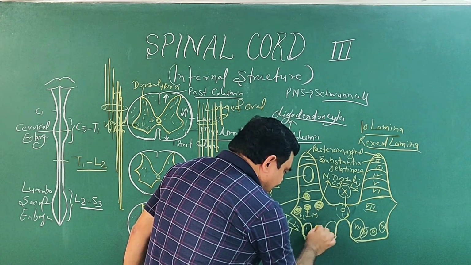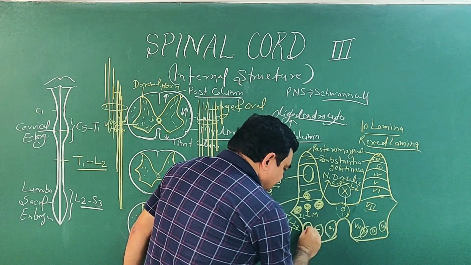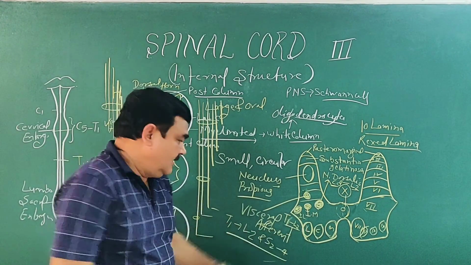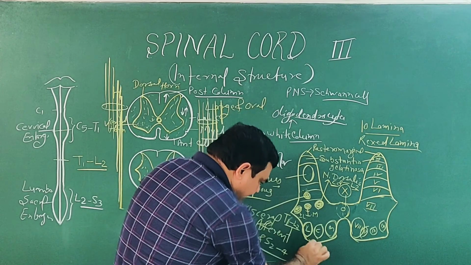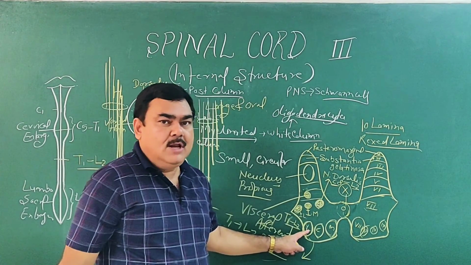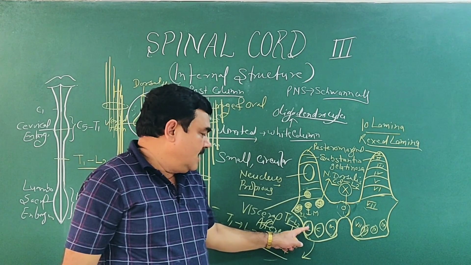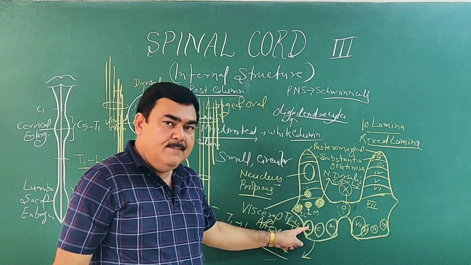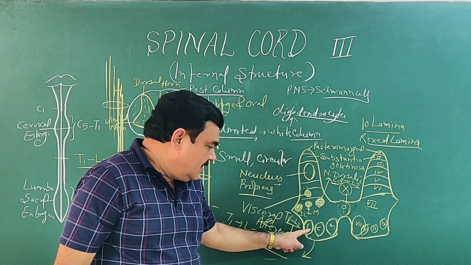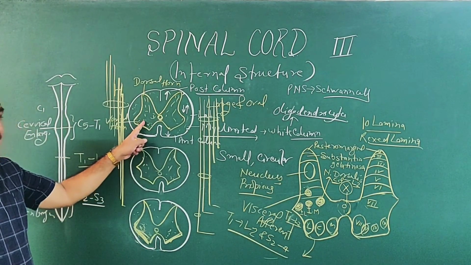As you know, from the ventral horn motor fibers go, so these are motor nuclei for the muscles of the limb, upper limb and lower limb.